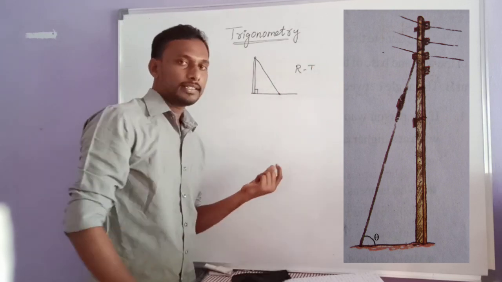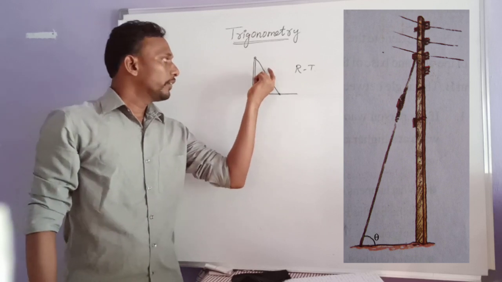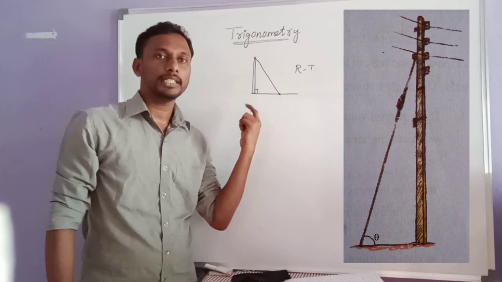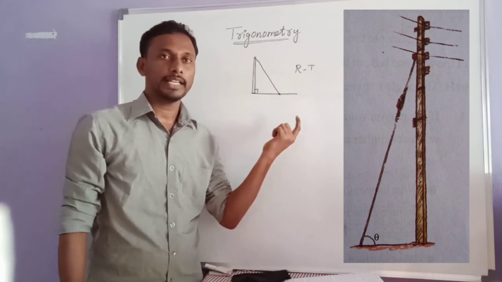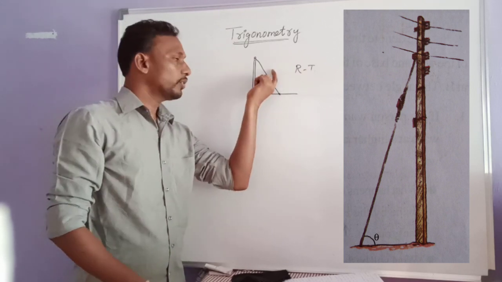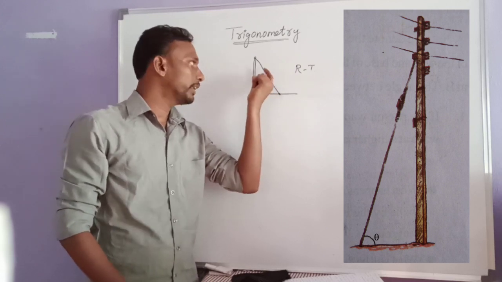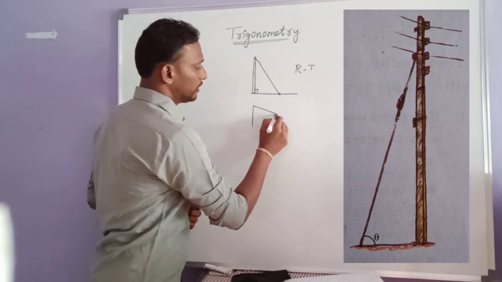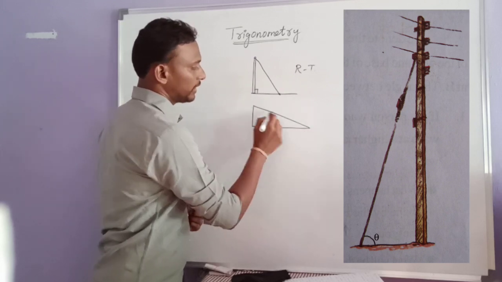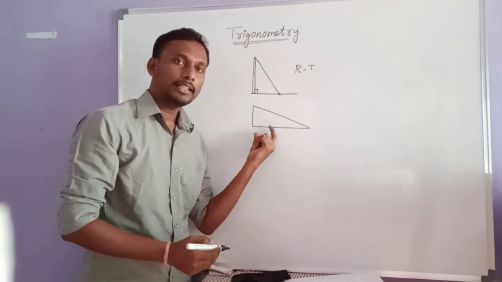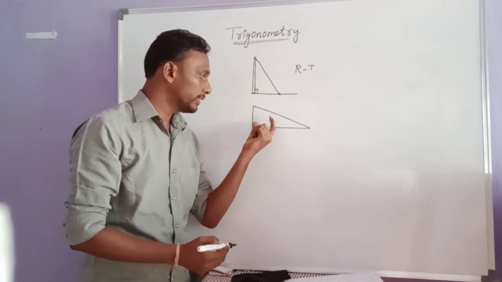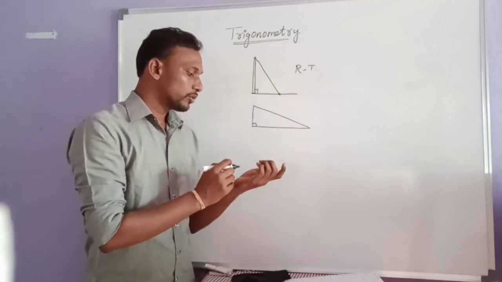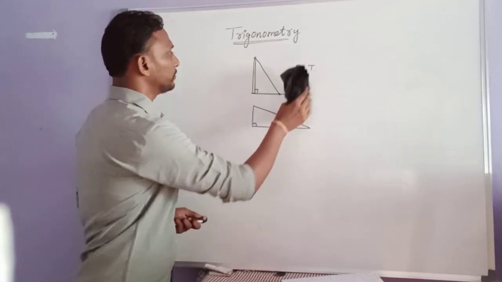Right angle triangle, right? So if we increase the length of the wire, the shape of the triangle will automatically change. For example, if you are increasing the length of that wire, we will get another triangle, again a right angle triangle. So let us consider another situation here.